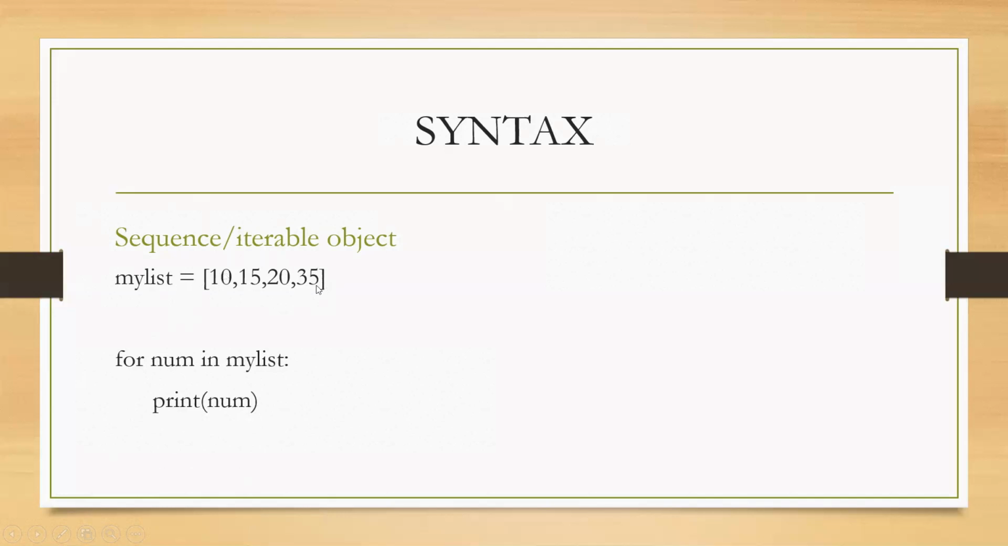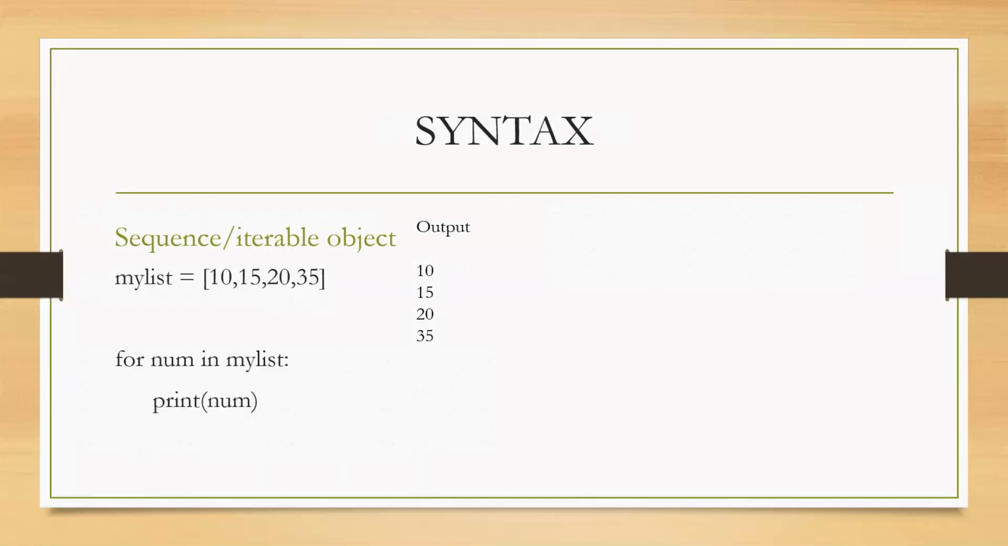As the list contains 4 elements, the print statement inside the for loop will be executed 4 times. Each time it will print the variable num, and for every iteration, num represents every item in the list. So when we execute this statement, it will give us output like this. For each iteration, it will print the current value available in the num variable. So this is how for can be used with an iterable object.